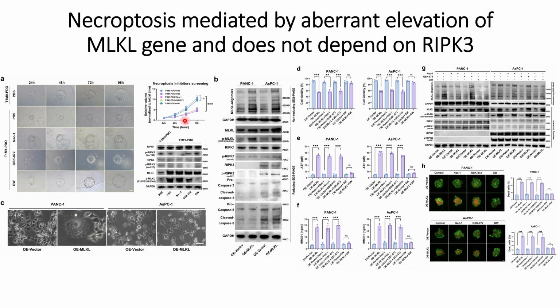And also when they check the relative volumes, they can see that the relative volumes in the case of the second row, that is PDO, and in the case of the third row, that is when they use the inhibitors for RIPK1 and 3, are low compared to the case of control, which is the first row and the last row. Although in the figure it does not show the reduction in the volume, when they do the quantitative analysis, they can see that its volume is decreased relative to the initial volume.